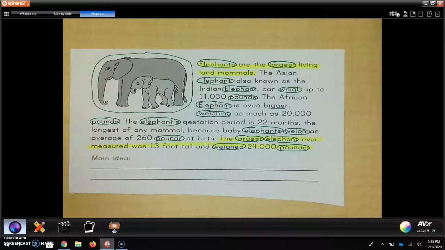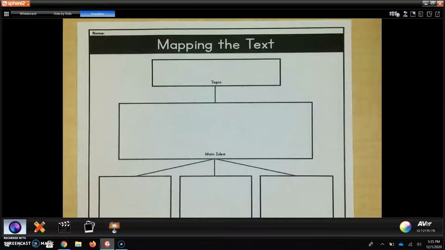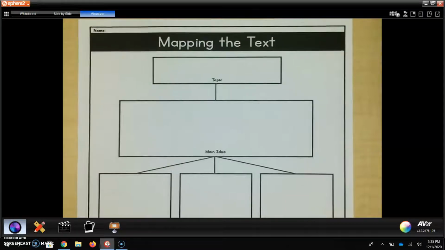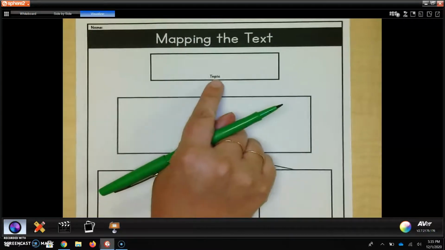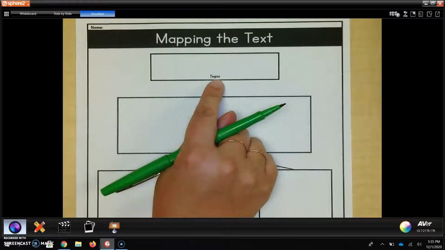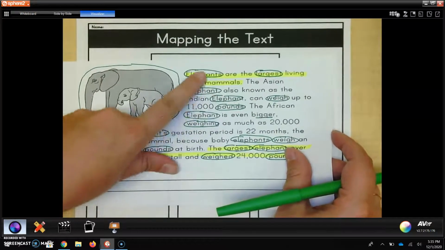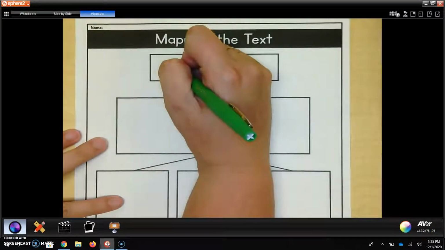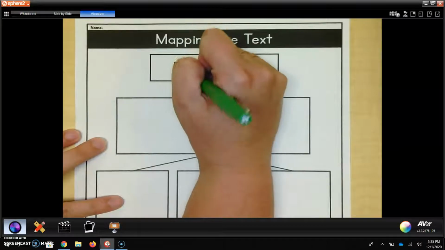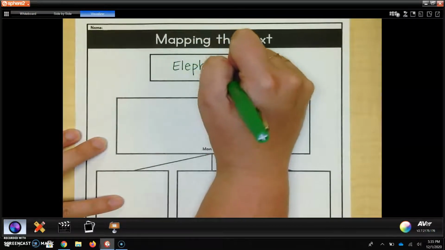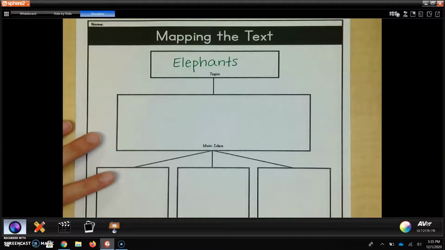So now I'm going to use my mapping the text, which is kind of just my little graphic organizer, to find the main idea. And right here, we're going to start from the top. Topic. Remember, topic is the person or thing that the text is talking about. Well, we know the person or thing it's talking about is elephants. So my topic is elephants. I know elephants are going to be included in my main idea.